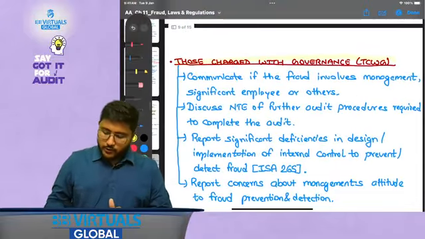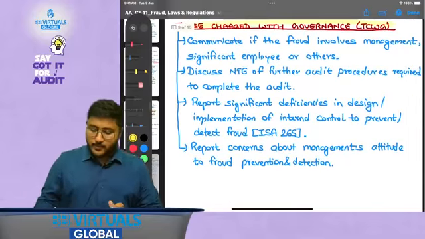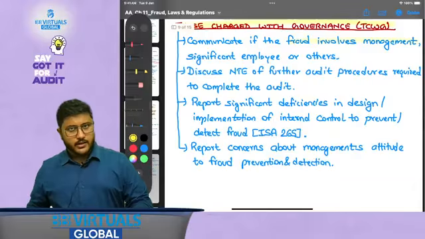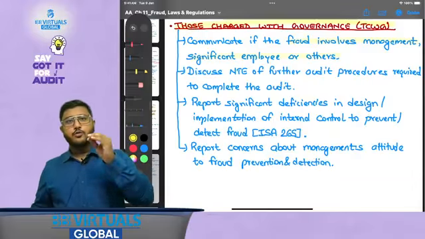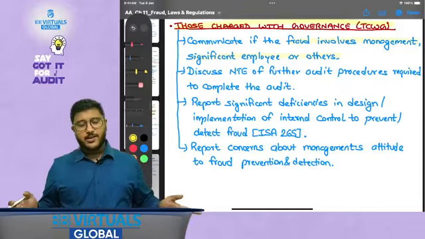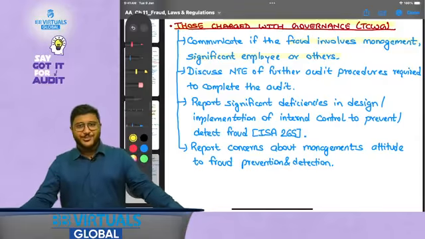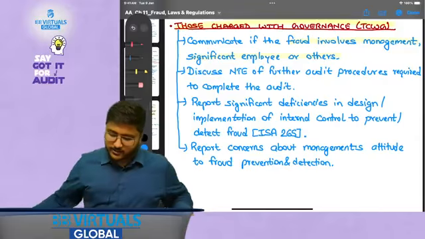Now, those charged with governance: what do you need to communicate to them? If fraud involves management, significant employees or others, then it should be communicated to those charged with governance, because if you go for the management fraud to the management, they will be saying yes, we know it, we only committed it. But if you go to those charged with governance, they might be able to take actions against it.